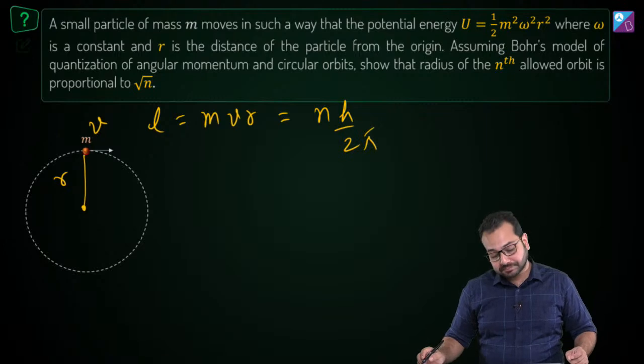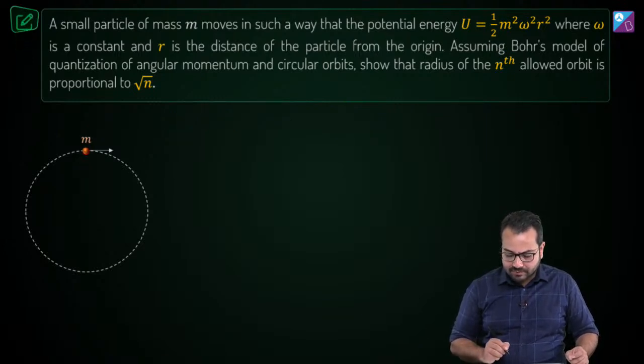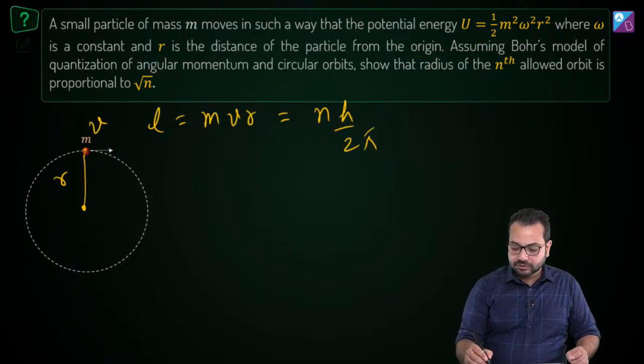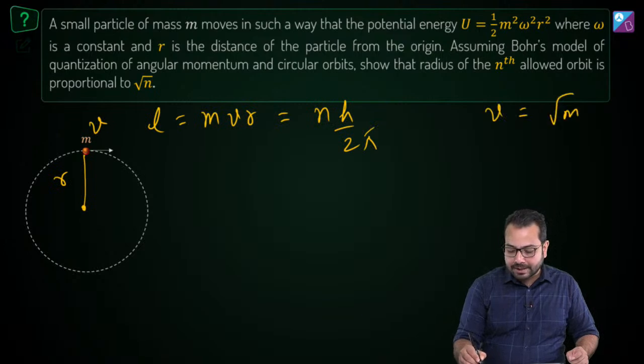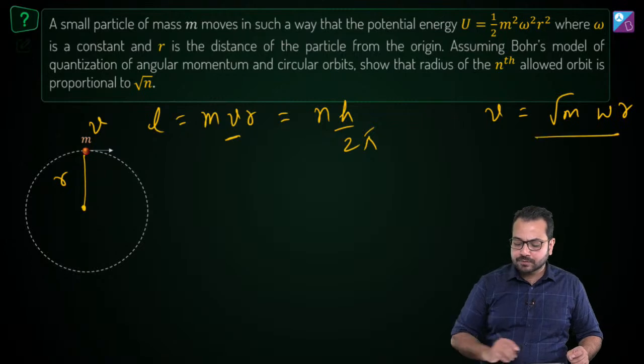We have already figured out from our calculation that v is equal to root m omega r. So we can do the substitution of v.